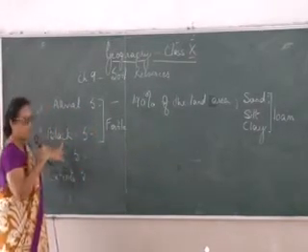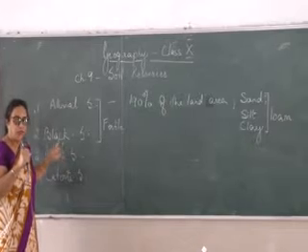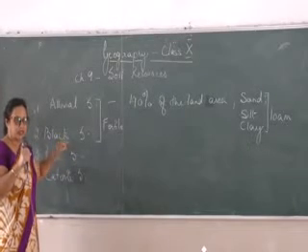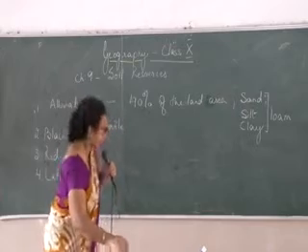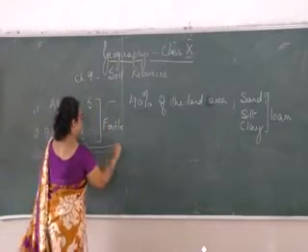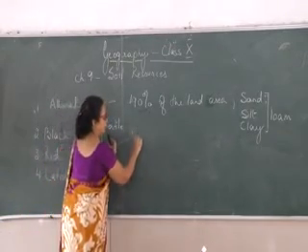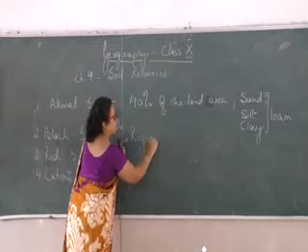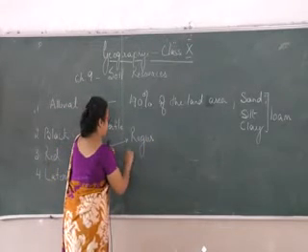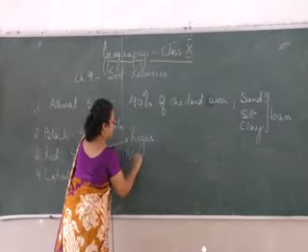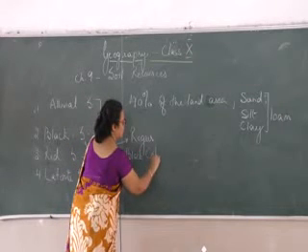Now, black soil. The most prominent feature I am focusing on. Firstly, you should know black soil is also known as Regur soil, and one more name is given to it. It is known as black cotton soil.